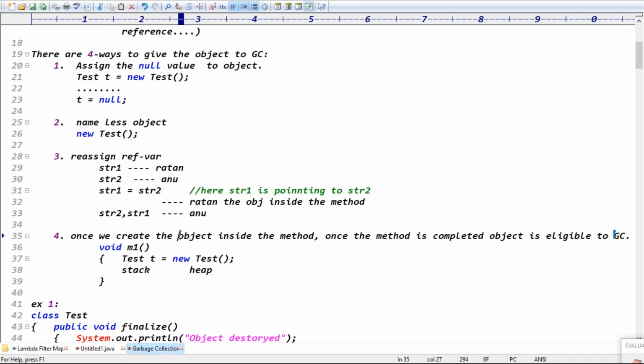Once we create the object inside the method and the method is completed, that object is eligible for the garbage collector, right?